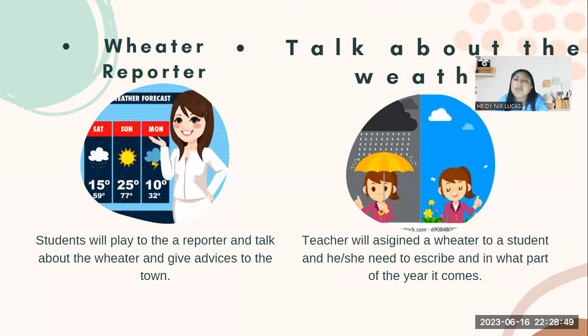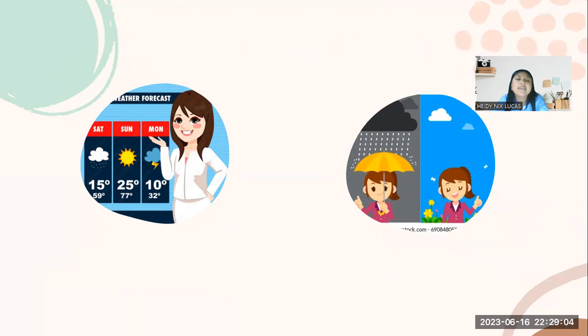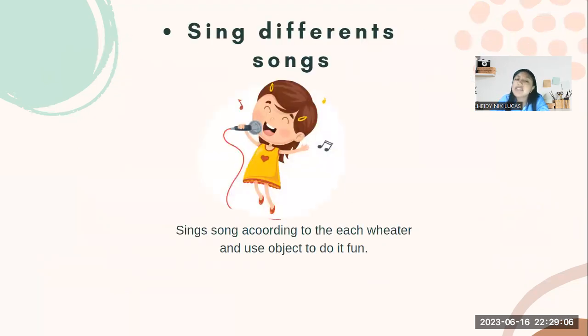Activity number 4, talk about the weather. In this case, the teacher will assign a weather to a student and he or she needs to describe in what part of the year it comes and how it affects us as humans. The last activity is to sing different songs according to the weather because that could be enjoyable to students and they can see the weather there and explain it, and we can find different sounds and rhythms on the internet.